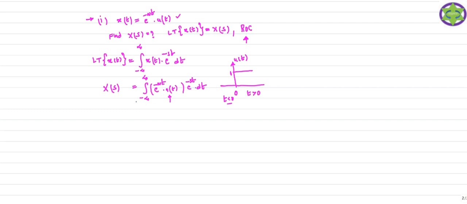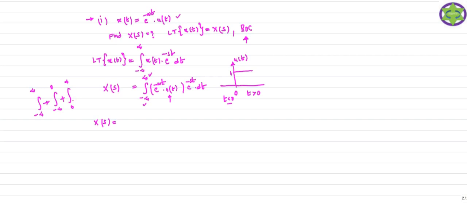Therefore, you just observe how I am going to reduce the limits of the integration. The integration is from minus infinity to plus infinity. Suppose I split it into two parts: from minus infinity to 0, and from 0 to infinity.